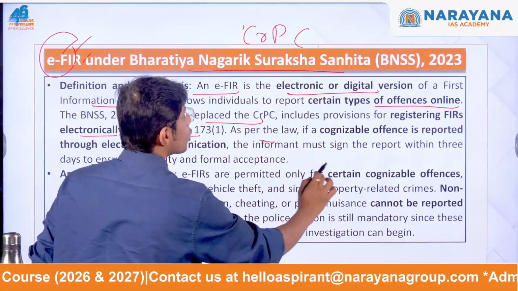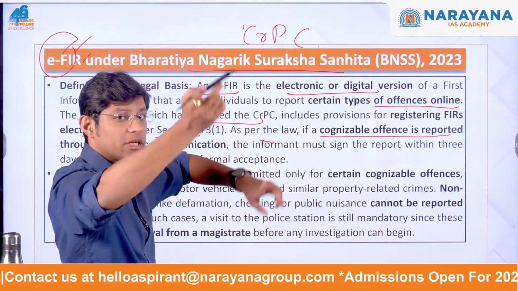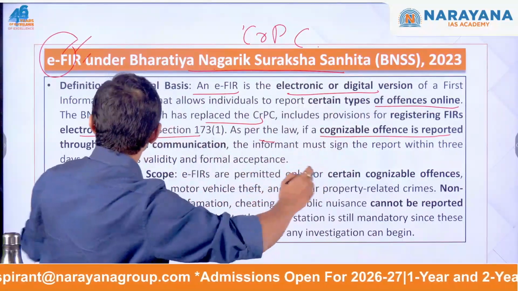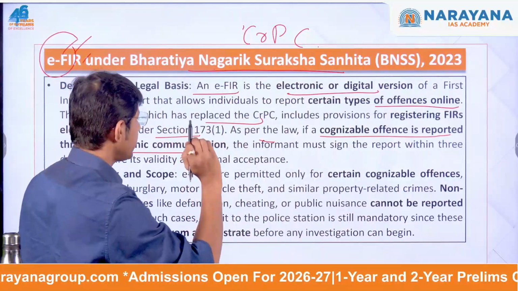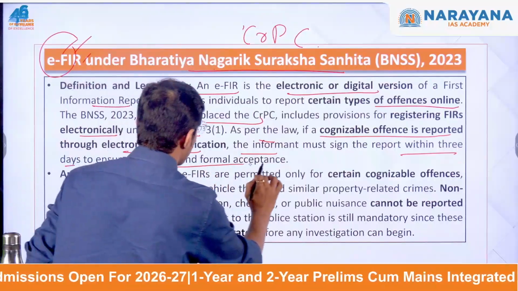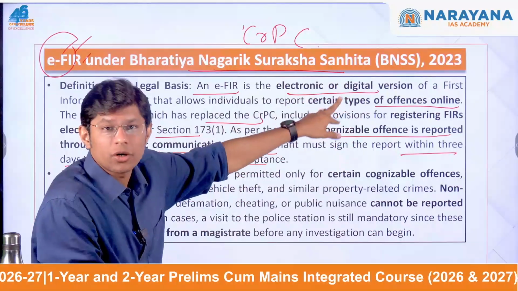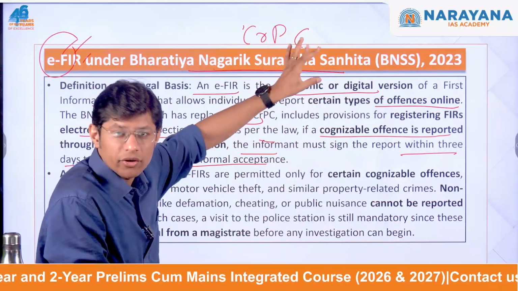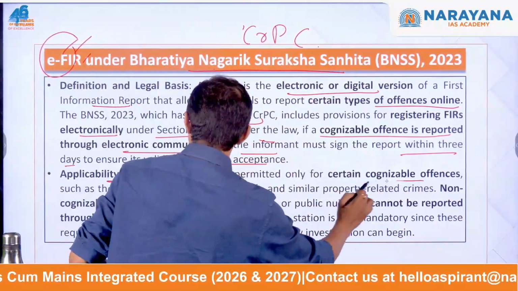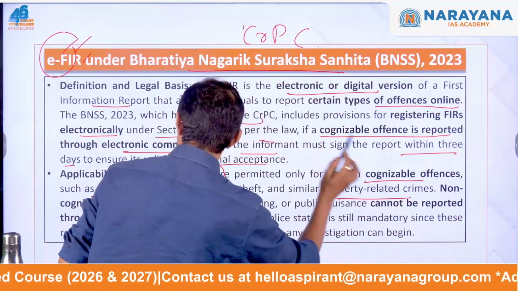As per the law, cognizable offences which are not that serious. We discussed the difference between cognizable and non-cognizable. The cognizable offences are bailable. So a cognizable offence is reported through electronic communication, right? And the informant must sign the report within 3 days to ensure its validity and formal acceptance. So it is only applicable for cognizable offences. This is the point that you need to remember. Important point for your prelims examination. Applicability is permitted only for certain cognizable offences such as theft, burglary, motor vehicle theft and similar property related crimes.